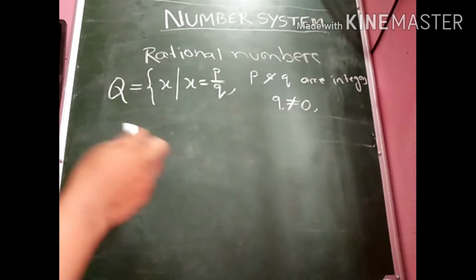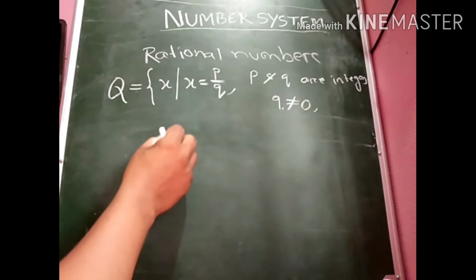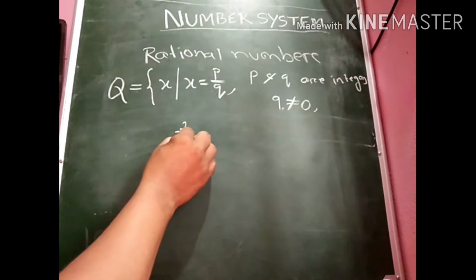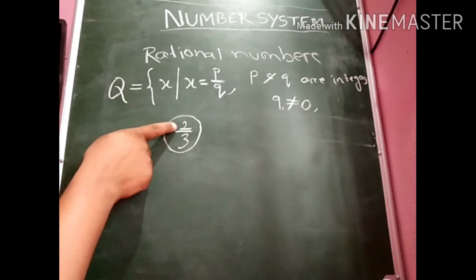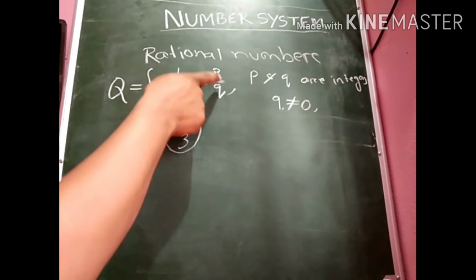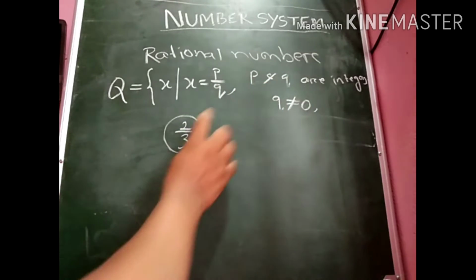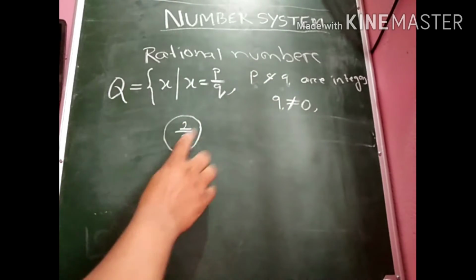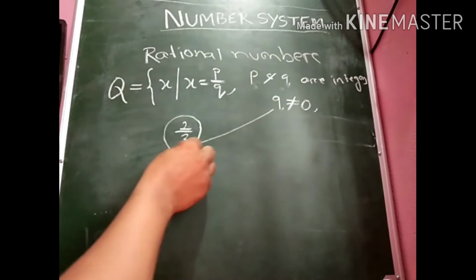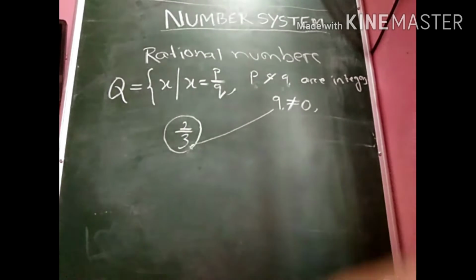Then listen to me very carefully. Suppose 2 by 3. Here you can see that 2 by 3 is in the form of P by Q, where P is represented by 2 and Q is represented by 3. P and Q, that means 2 and 3, are integers and Q does not equal 0. So 2 by 3 can be considered a rational number.